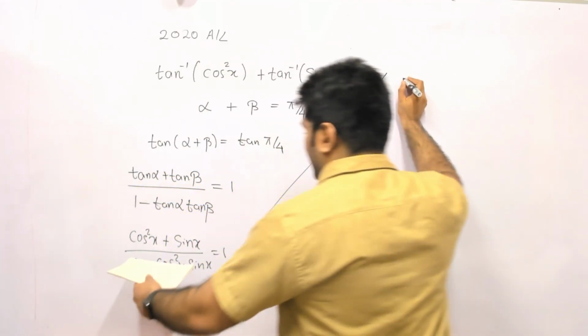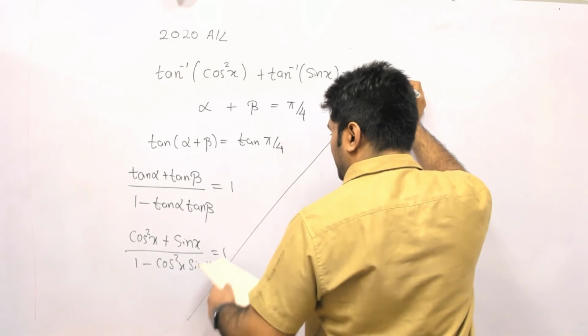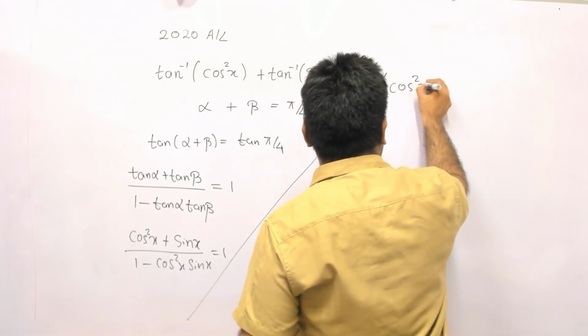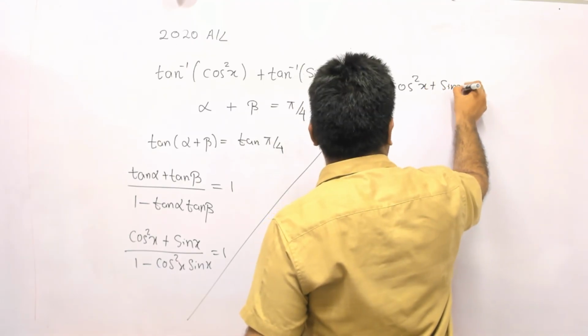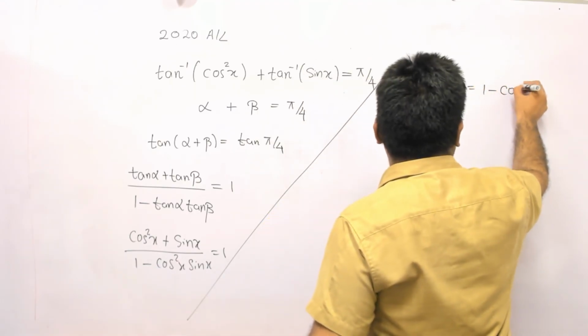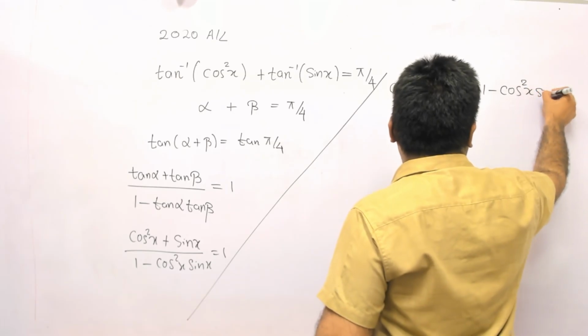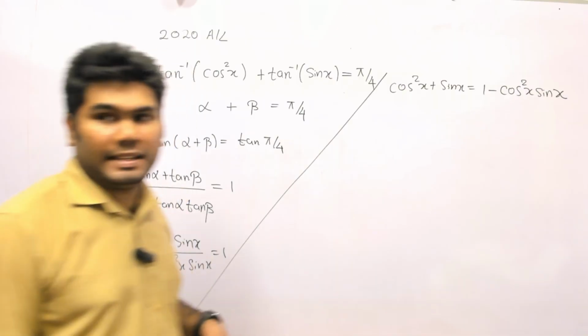So you can see here, I can cross multiply the bottom part to the other side. So I will have cos squared x plus sin x equal to 1 minus cos squared x sin x. Okay, so you can write it like that.